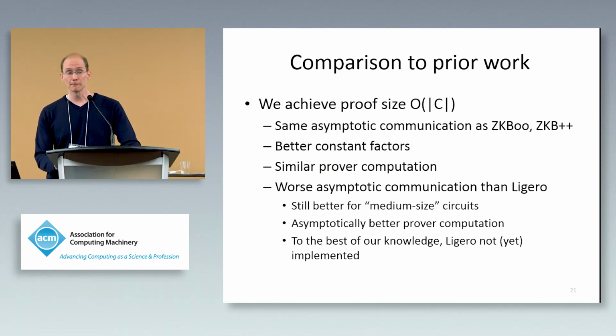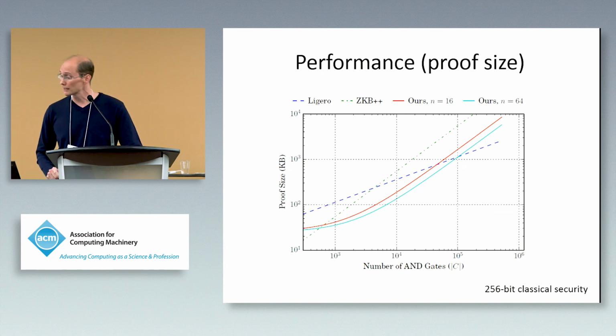So we achieve proof size linear in the size of the circuit. We have the same, therefore, asymptotic communication complexity as ZKBoo and ZKB++, but we have better constant factors. We do have worse asymptotic communication than Ligero, but as I'll show in the next slide, we're still better in terms of communication for a certain range of what I'll call medium-size circuits. And we also have, at least at the time of submission, asymptotically better prover computation. So this is basically the kind of takeaway point here.